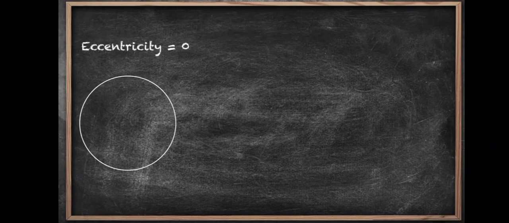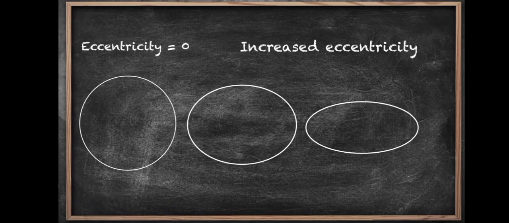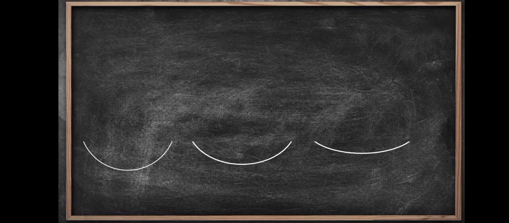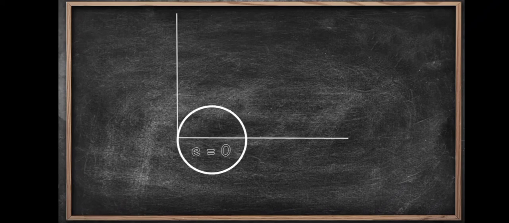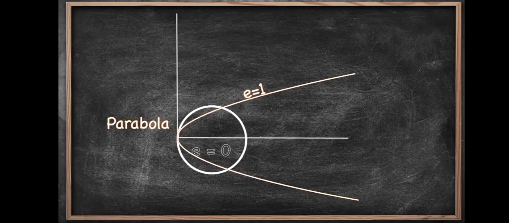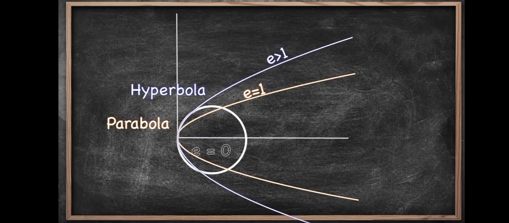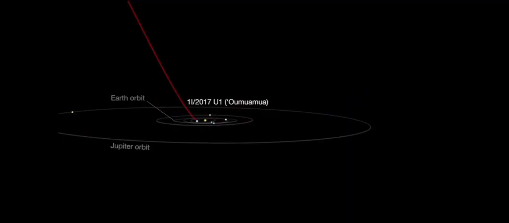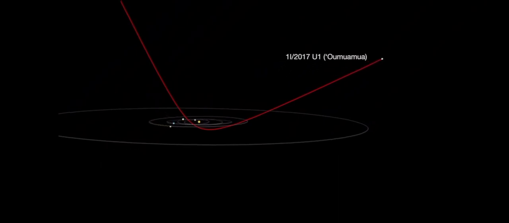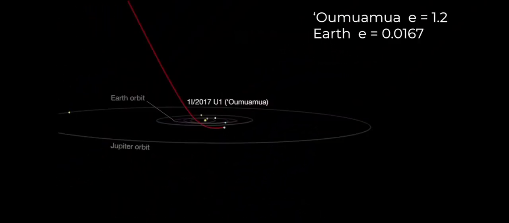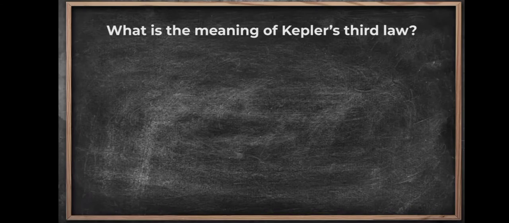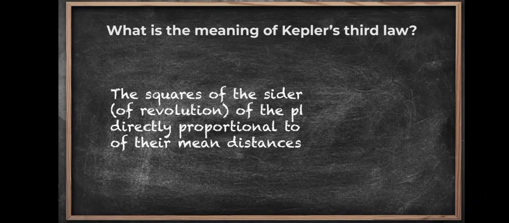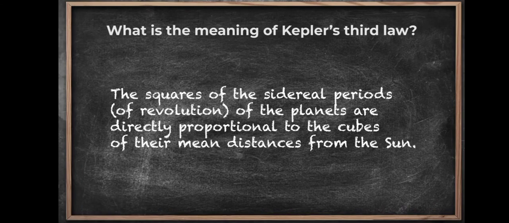An ellipse with zero eccentricity would just be a regular old circle. As eccentricity increases, the ellipse gets flatter and flatter until it just looks like a line. An orbit with an eccentricity of 1 or more is no longer an ellipse, but a parabola if e is equal to 1, or a hyperbola if e is greater than 1. For example, the giveaway that Oumuamua, the first interstellar comet, was not from around here was that its eccentricity was 1.2. The eccentricity of Earth's orbit is only 0.0167.